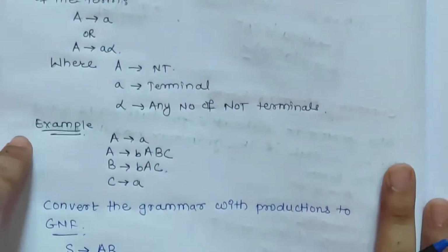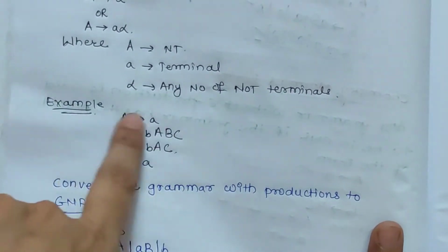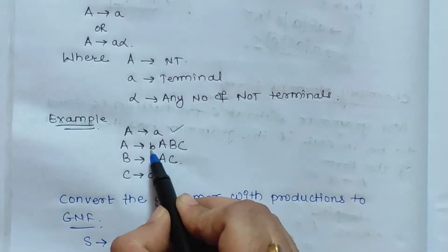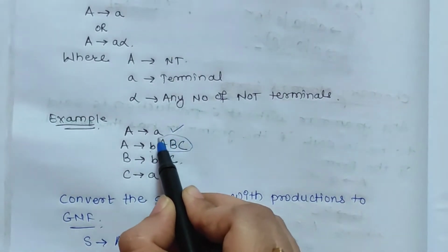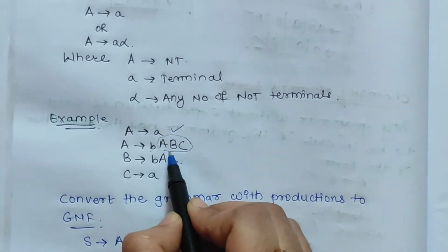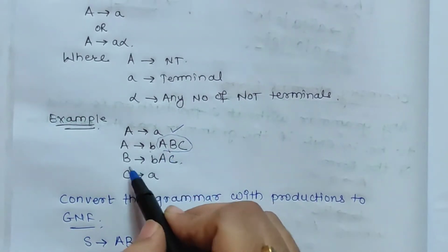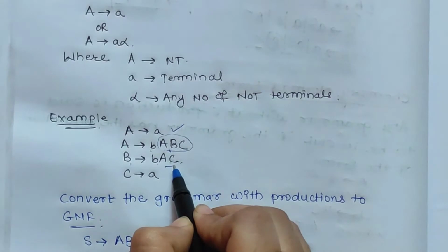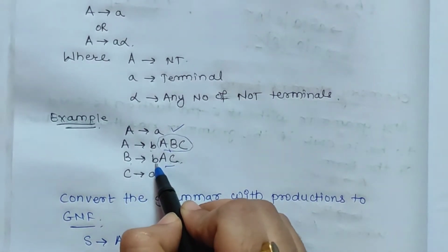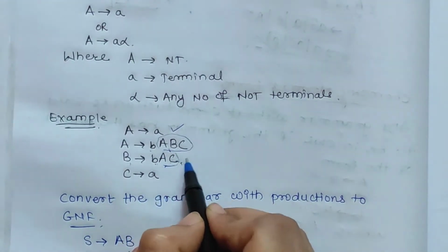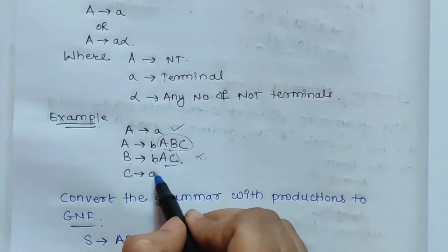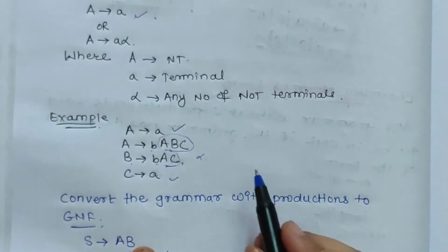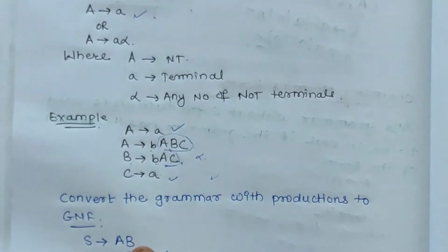For example, this grammar is in Greibach normal form because it is of the form A gives a, or A gives b alpha, where B, C act as alpha here, which is a combination of any number of non-terminal symbols. Again, B gives b A C. This is also in Greibach normal form because A C acts as alpha here, and C gives a C. C gives a is also of the form A gives a. So this grammar is in Greibach normal form.